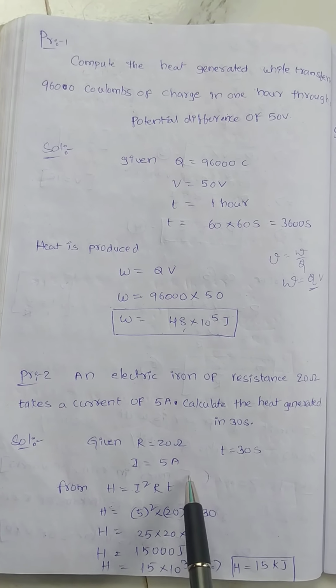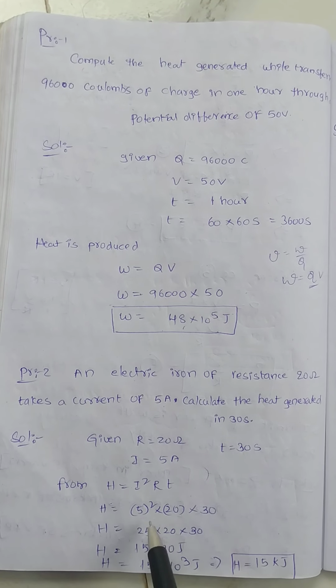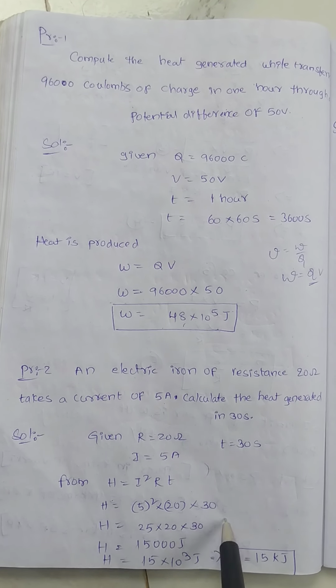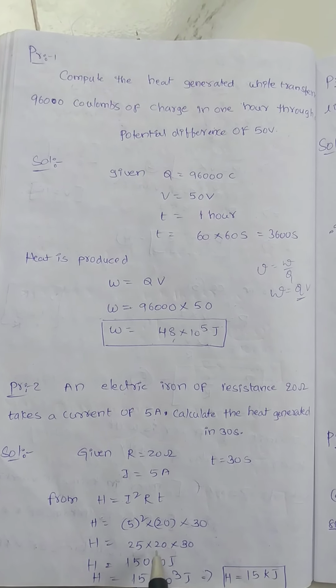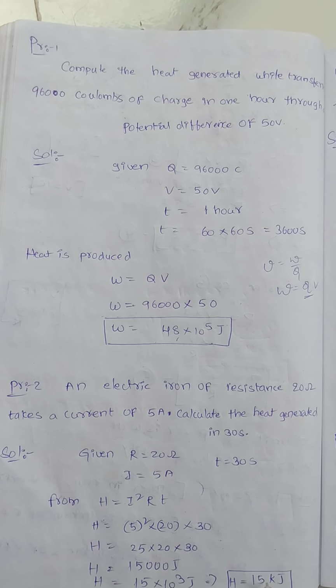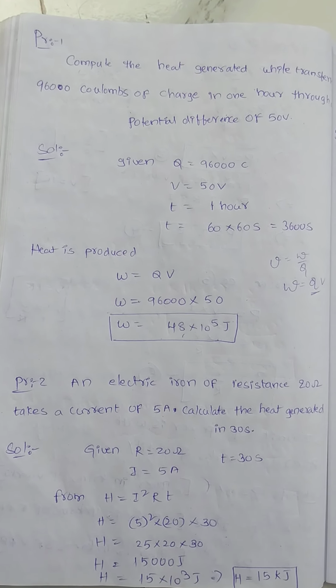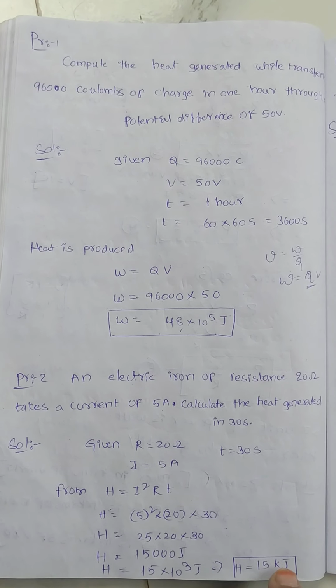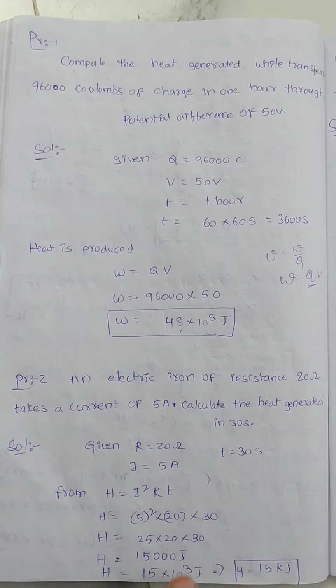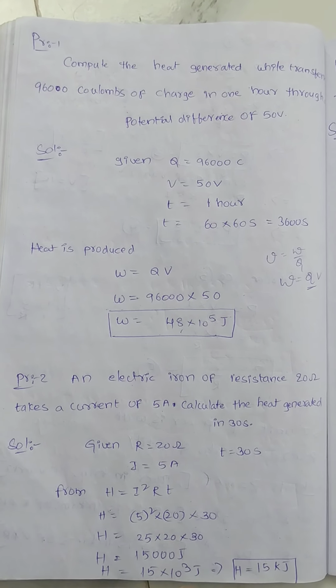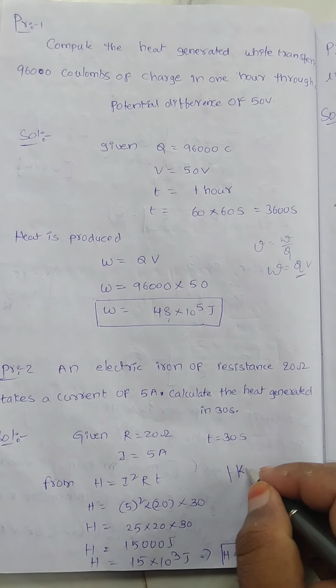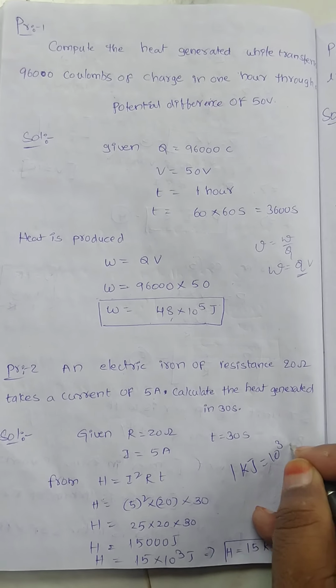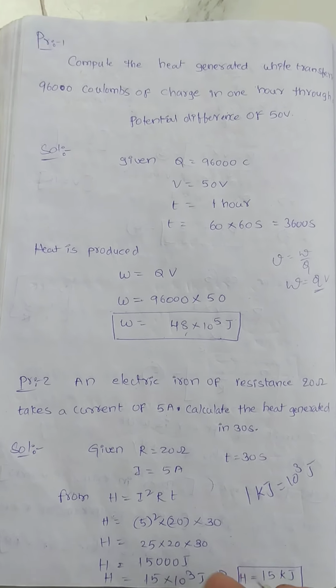Then H equal to I square RT is nothing but I square means 5 whole square, into R means 20, into 30. Then it is 25 into 20 into 30. Finally we will get 15 kilojoules. Finally we got how much? 15 kilojoules. 15 kilojoules is nothing but 15,000 joules. 1 kilojoule is nothing but what? Kilo means 10 cube joules, like kg means 1000 grams.